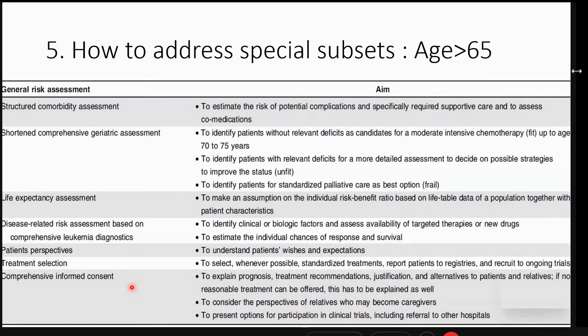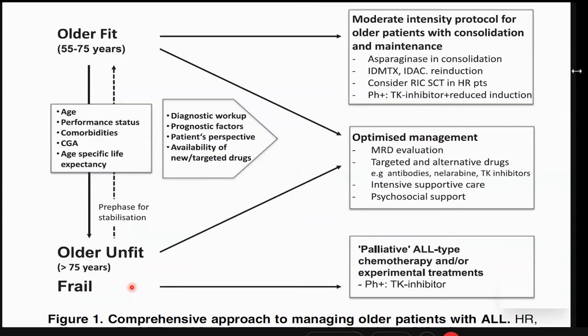Coming to the last of the special subsets, that is elderly. Elderly ALL has to be managed with a very comprehensive geriatric assessment, because no two elderly patients are alike. We can have a very fit 70-year-old person and a frail 58-year-old gentleman. So just going by the number is not good enough. We have to see the comorbidities, the life expectancy, and, more importantly, the patient's own perspective towards their own disease and their own life expectancy.